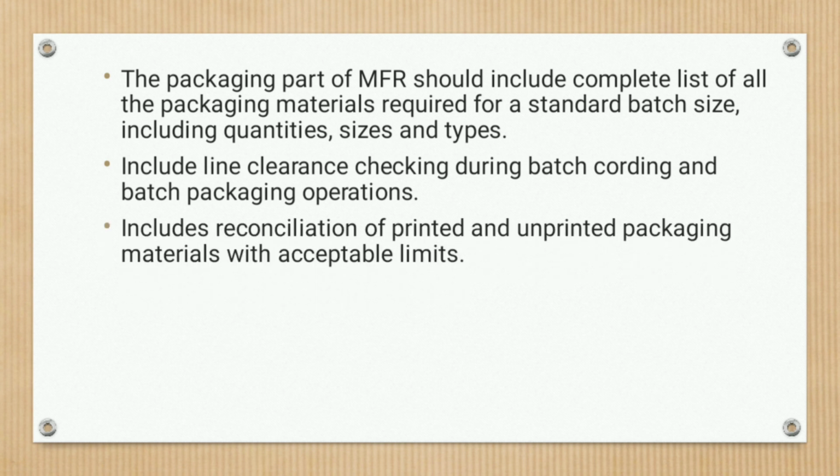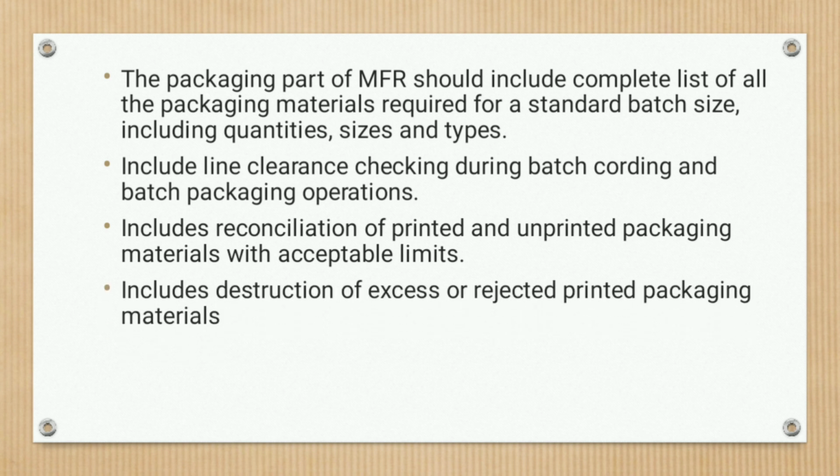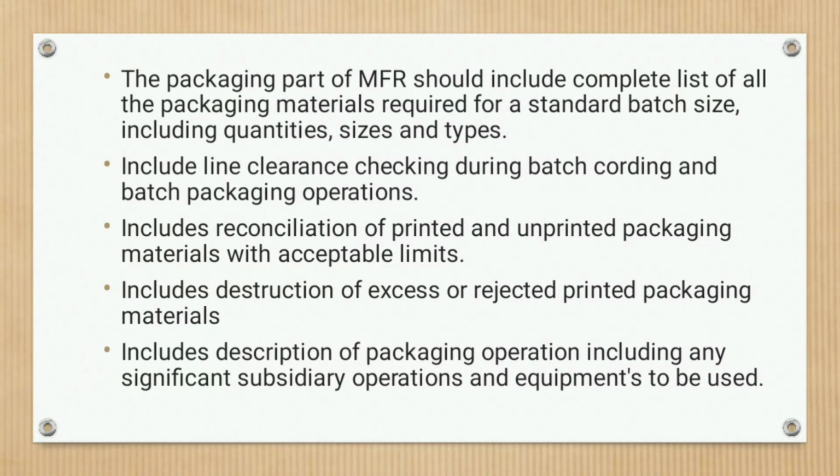Then it should include reconciliation of printed and unprinted packaging material with acceptable limits, and destruction of excess or rejected printed packaging materials. Then include a description of packaging operation, including any subsidiary operation and equipment to be used.